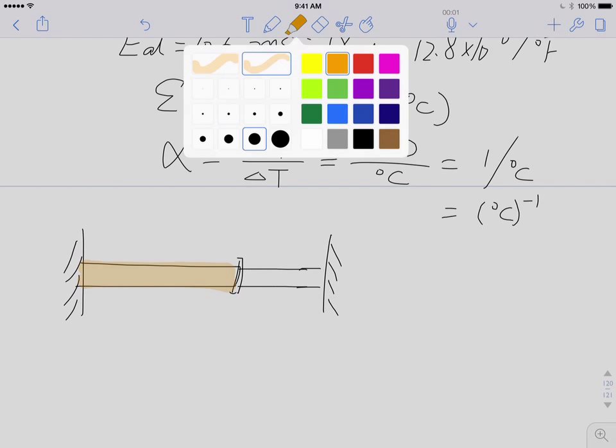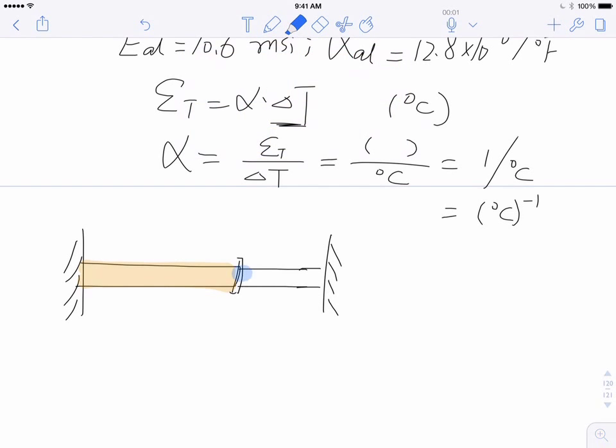There's another one, let's use blue. They are two different things with different material properties. There's section A, section B, section C. The total length of AB is 3 feet and BC is 2 feet.